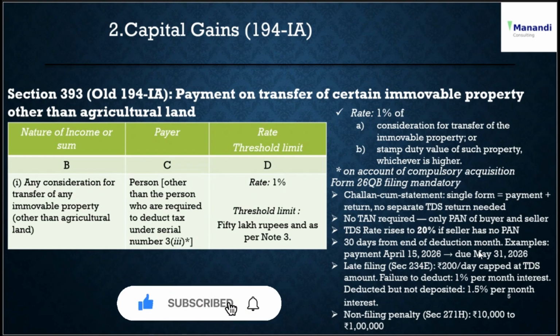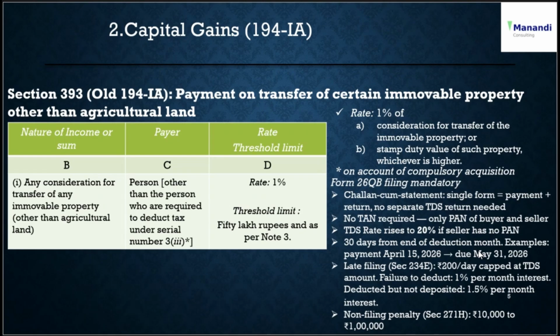30 days is when you have to remit the TDS amount, 30 days from the end of the deduction month. For example, if you are making the payment on 15th April 2026, the due date will be 31st May 2026. Late filing charges are applicable, 200 per day, capped at the TDS amount. For failure to deduct, 1% per month interest; if deducted but not deposited, then you will have to pay 1.5% per month interest. Non-filing penalty is also there. It is 10,000 to 1 lakh rupees.